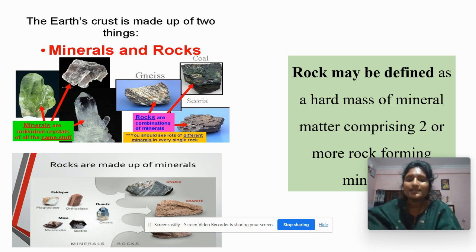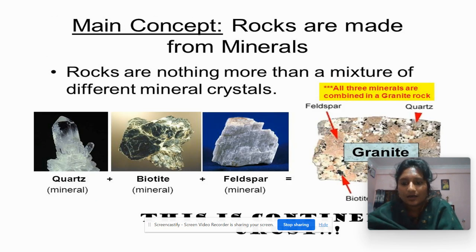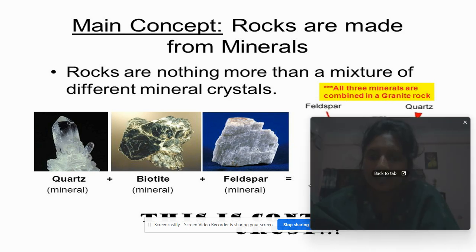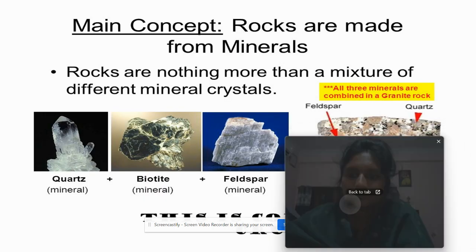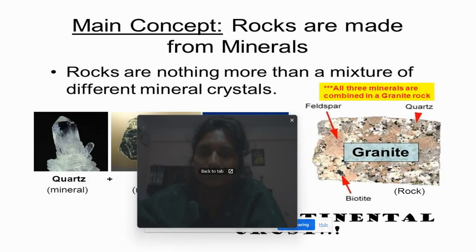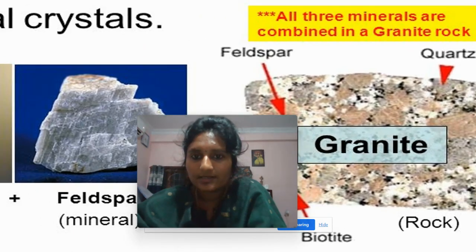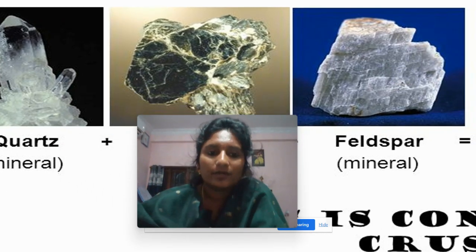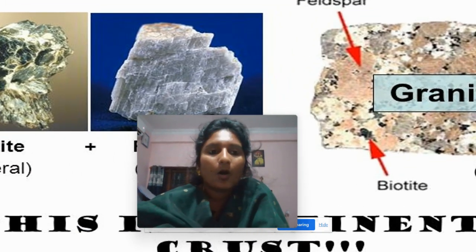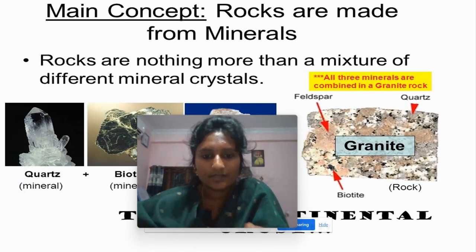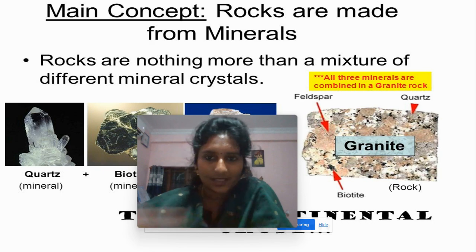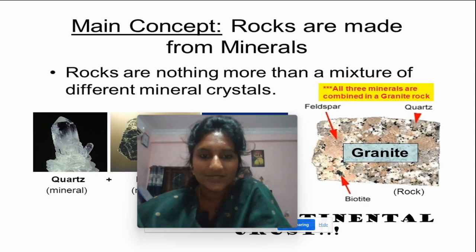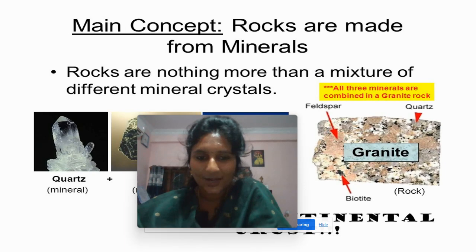Understood? See this example. Granite is a rock. This granite is made up of three minerals: feldspar, quartz, and biotite. Quartz is a mineral, biotite is a mineral, and feldspar is a mineral. All three minerals together comprise a rock, that is granite. So now we can easily say rocks are nothing but a mixture of two or more different mineral crystals. I hope you got it.